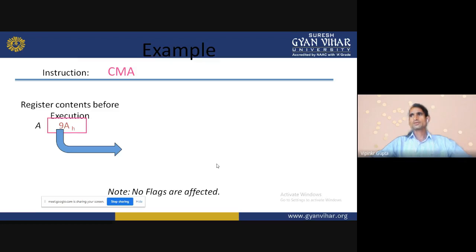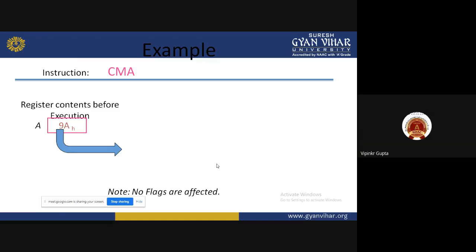When the first instruction is executed, 9AH will be transferred to the accumulator. Whatever data the accumulator had will be overwritten, and 9AH will be placed into the accumulator. After that, CMA will be executed. That is the complement of the accumulator. That is our topic.